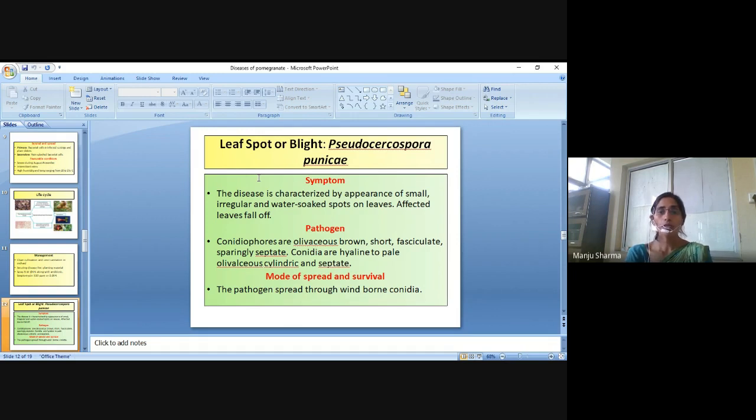Pathogen: the conidiophores are olivaceous brown, short, fasciculate, sparingly septate. Conidia are hyaline to pale olivaceous, cylindric, and septate. Mode of spread and survival: the pathogen is spread through wind-borne conidia.